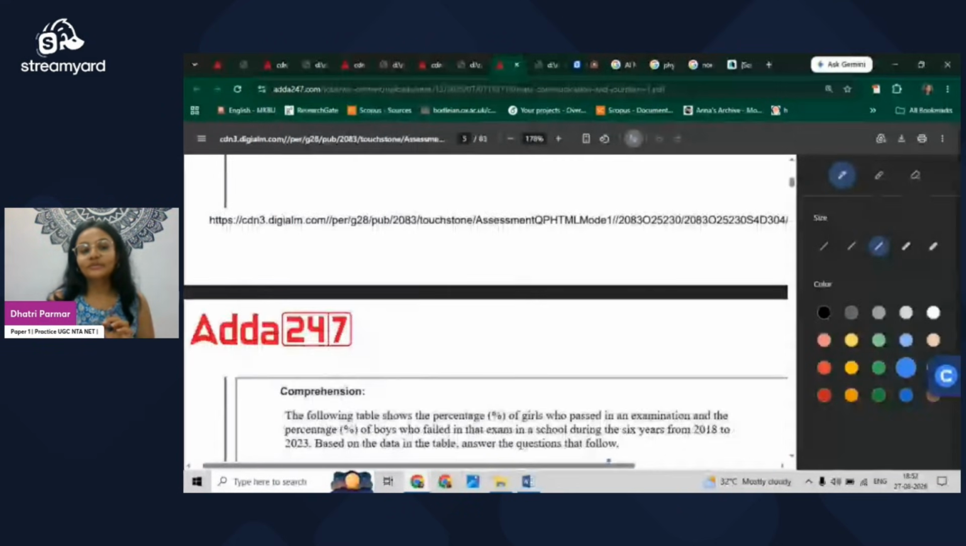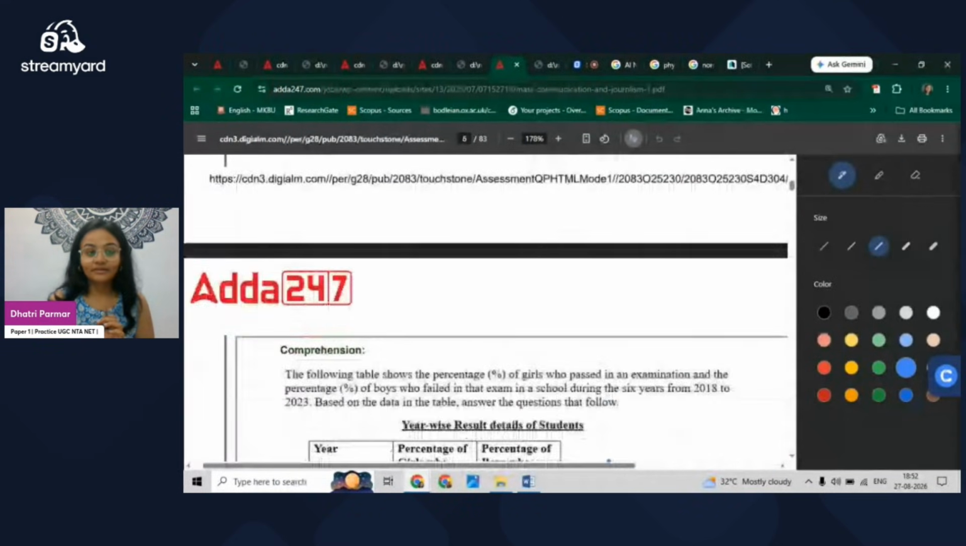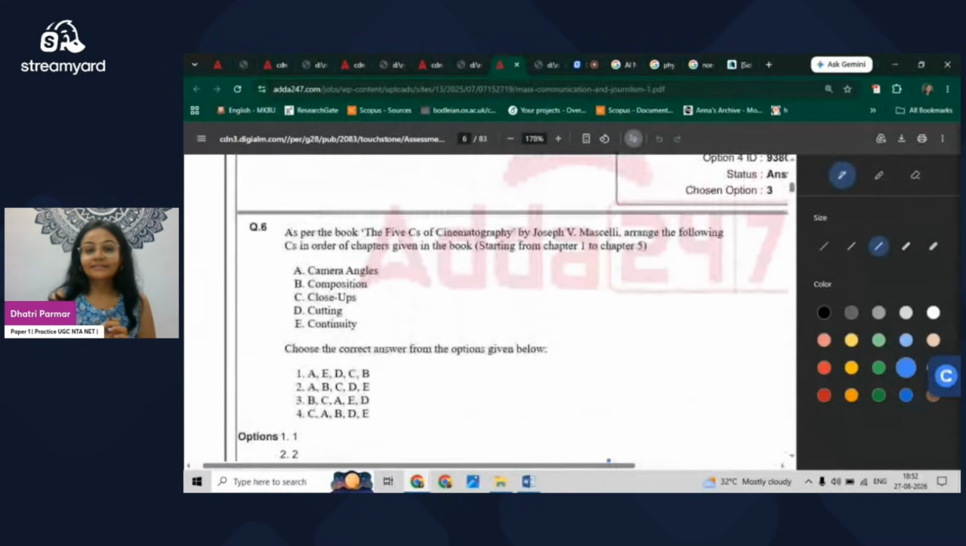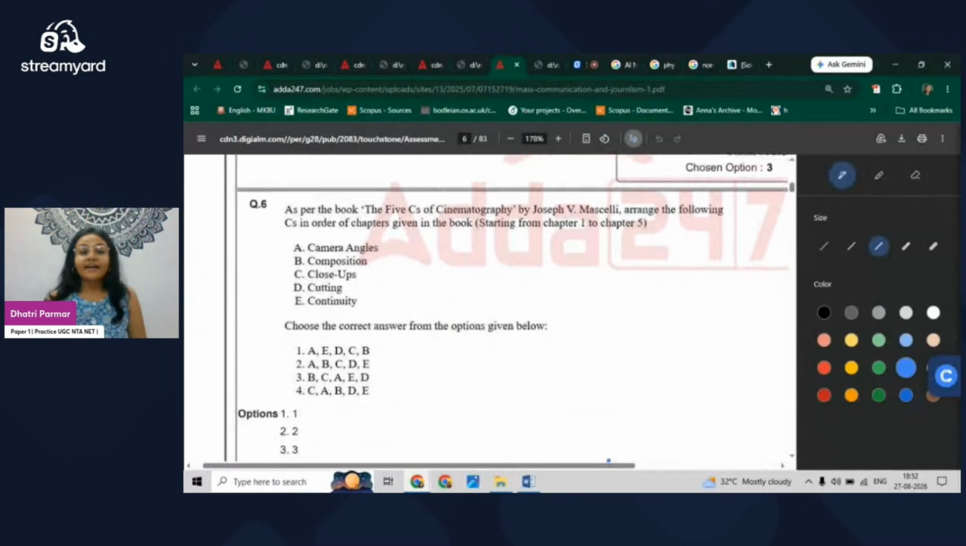We are moving to question number 6 of the paper. The question is, as per the book The Five C's of Cinematography by Joseph V. Mascelli, arrange the following C's in order to get the chapters given in the book, starting from chapter 1 to chapter 5. This is from communication, and it is quite surprising because this paper is of mass communication, so that's why it is there. So let's see the question.